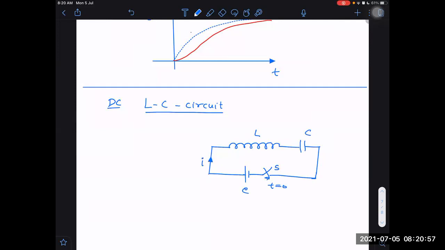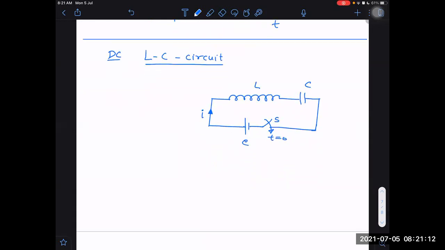what would be the current, or what will be the equation? First of all, the KVL equation.